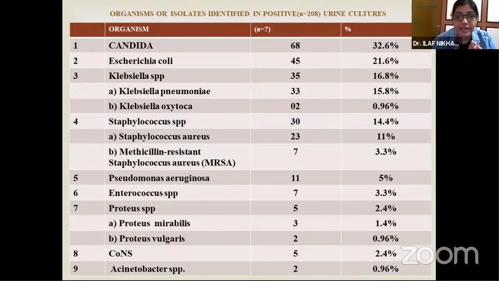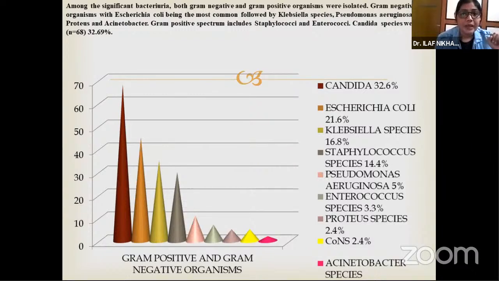Among the gram-positive organisms, Staphylococcus and Enterococcus were seen. Among the Staphylococcus species, there were Staphylococcus aureus, MRSA, and coagulase-negative Staphylococcus. This bar diagram shows us that Candida species were the most common, and among the gram-negatives E. coli, then Klebsiella, and next the gram-positive Staphylococcus species, then again the gram-negative Pseudomonas aeruginosa, then the gram-positive Enterococcus species, then Proteus species, then CONS, and the Acinetobacter species. According to the percentages of the gram-negative and gram-positive organisms, this is the bar chart.